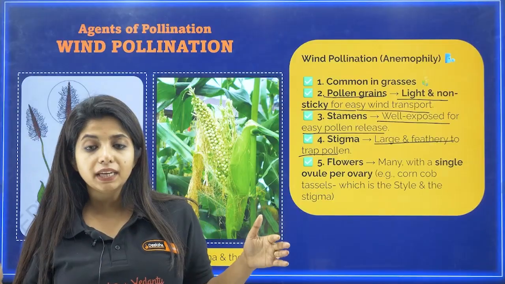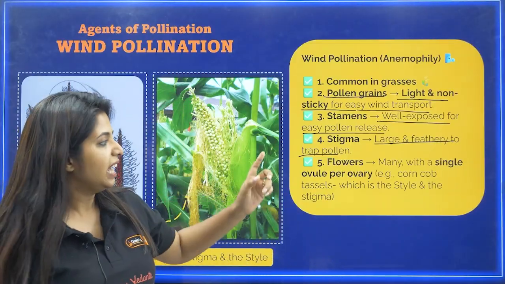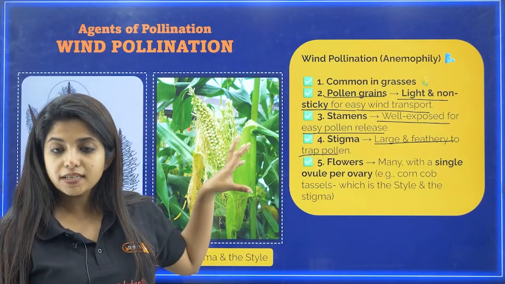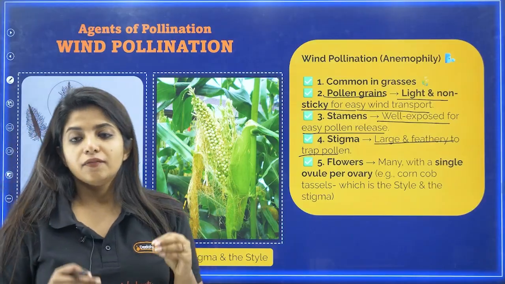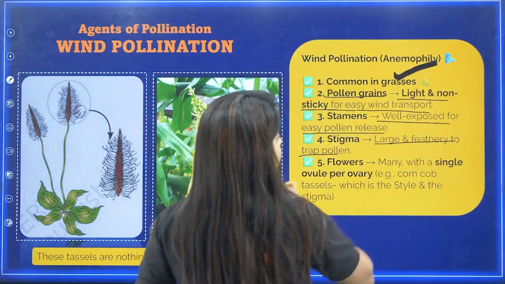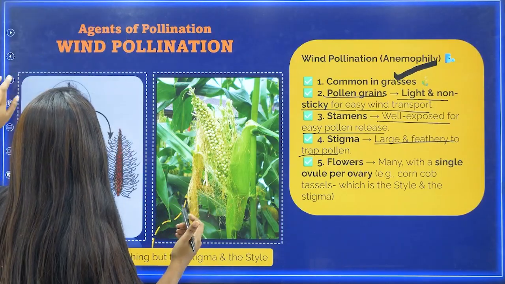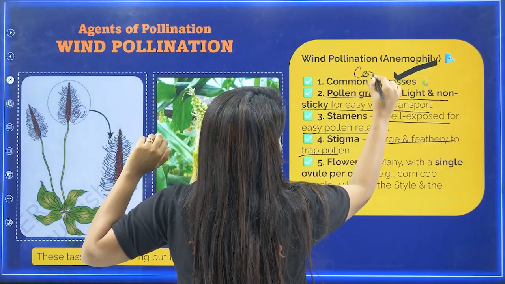The flowers could be many, but each of them would be having only one ovule. That's all. Okay, an example if you want, corn. Corn shows wind pollination. Please understand, in your NCERT one more very important line is given, that wind pollination is very common in grasses. So grasses is something that shows wind pollination for sure, and apart from that you have one more example I just said, that is corn.